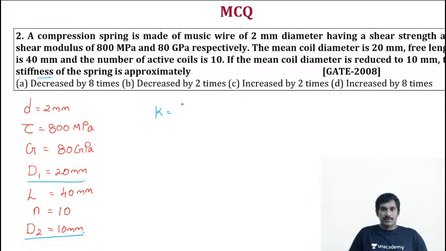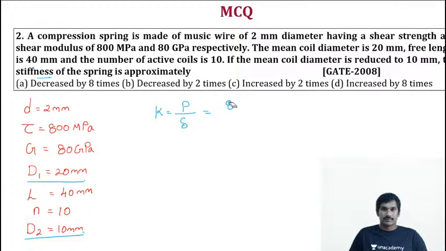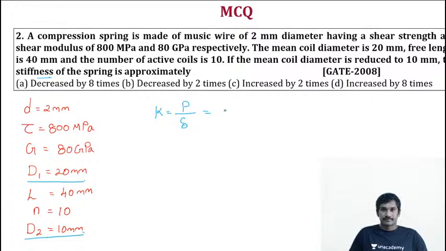So stiffness is equal to load by deflection, or in the other case we can write it as Gd^4 by 8D^3N.